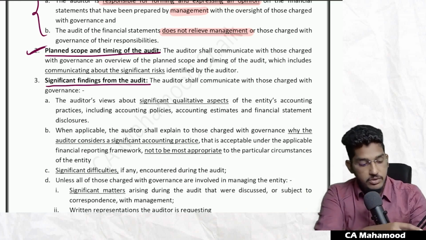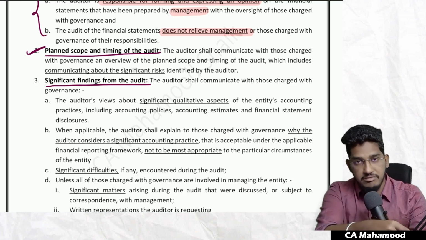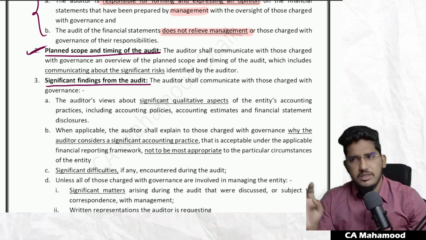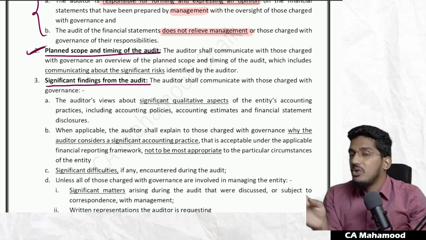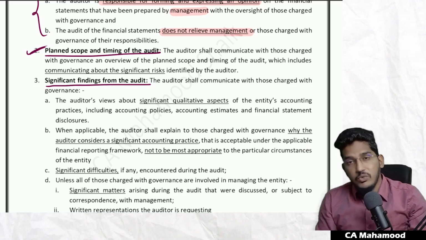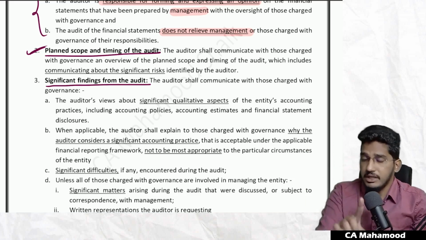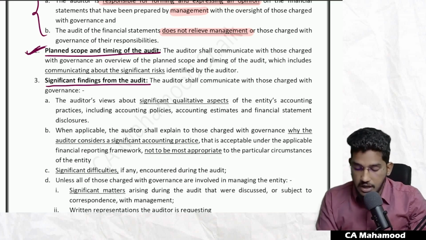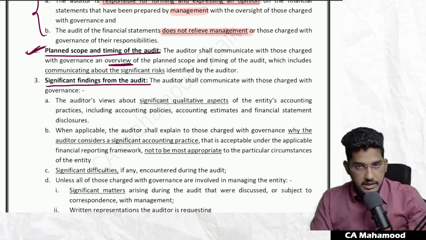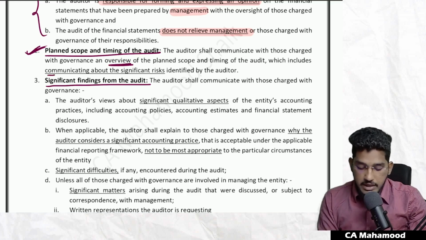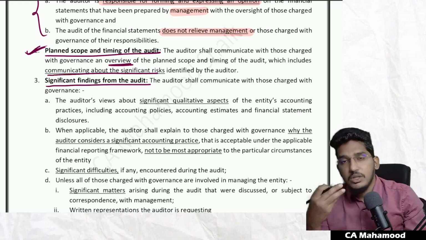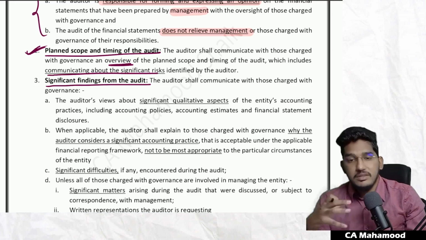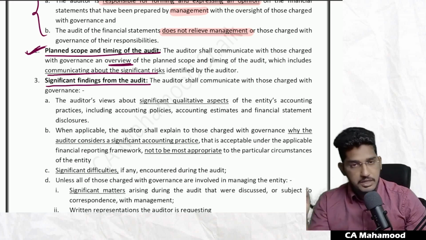Sir, these steps I will follow. This area this person will do. In this area we will verify this. Don't explain the detailed audit plan. Just tell them the overall plan and scope. Don't explain in a detailed manner what you are going to do. Why? Because whatever you do will become predictable and the effectiveness of the audit will be lost. So that's what they say here. The auditor shall communicate with those charged with governance an overview, not a detailed plan, just an overview of the planned scope and timing of the audit, which includes communicating about significant risk. Even you have to communicate with them what significant risks you have identified. If you find any bigger risk, that you have to communicate.